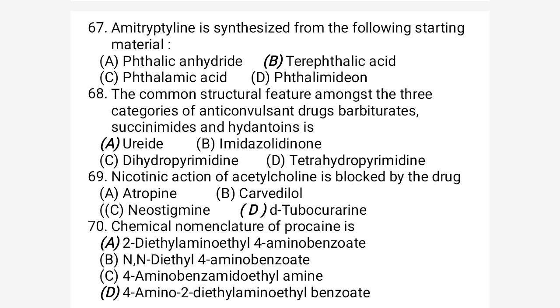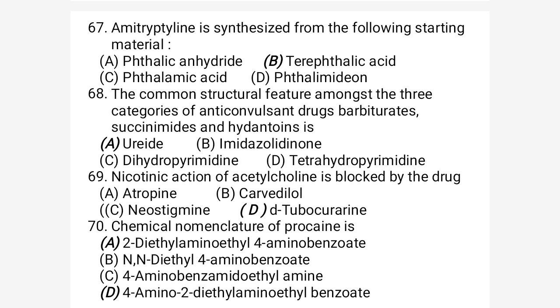So we have to find out which option is effective as a muscle relaxant. The first option is atropine. Atropine is an anticholinergic drug. The second option is carvedilol. Carvedilol again is a beta blocker, an adrenergic receptor blocker.